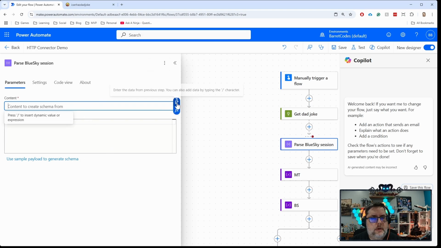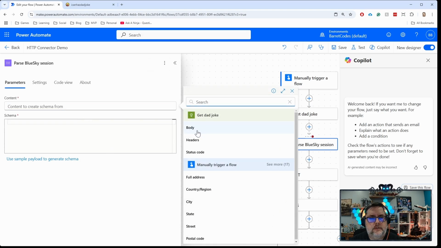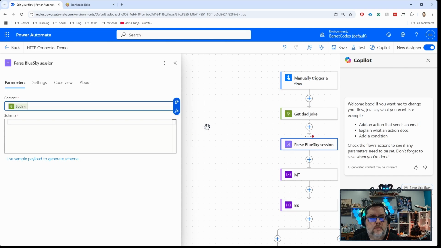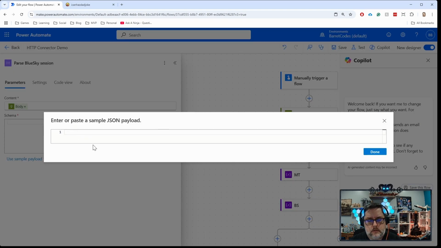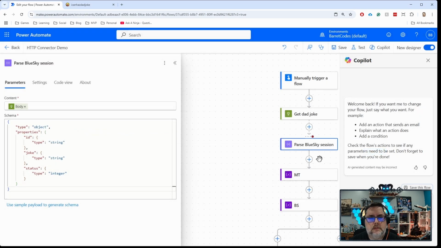And the content that we're going to parse is the output from our get dad joke. So you want the body. The body contains the output here. And for the schema, you can either create the schema manually, if you know what the structure of the JSON schema is going to be, or you can just auto-generate it using a sample payload, which is why we copied out that example earlier. So you just click that, paste in the sample payload, and click done, and it will automatically generate your JSON schema based on that sample payload that you put in there.